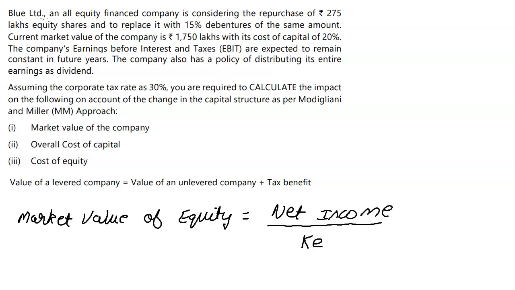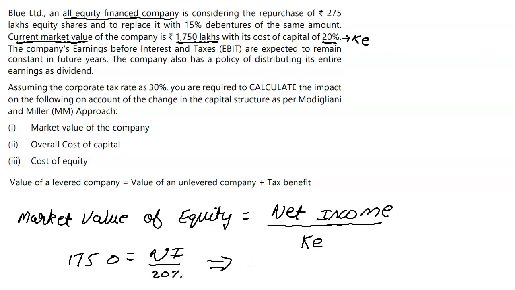Over here, they have told us that the current market value is 1750 lakhs and the cost of capital is 20%. Now I know that this is KE because they have told me that it is an all equity finance company. So I can literally do this. 1750 is equal to net income, which I do not have, upon KE, which is 20%.